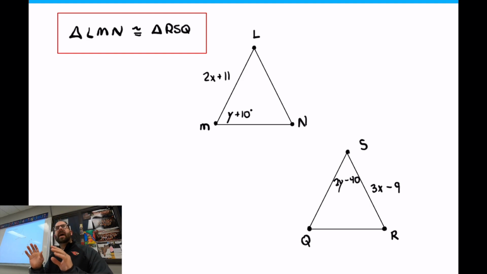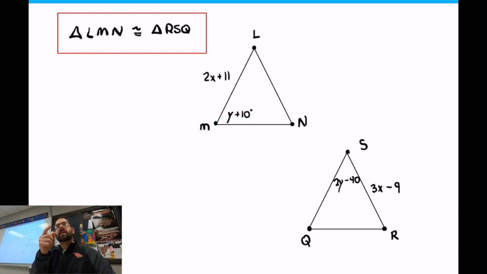Okay, let's talk about that item up in the corner. Now that I've given you a little bit of time, maybe you're still drawing, that's fine. Let's talk about that item way up in the corner that I put that little red box around. What does congruent mean again? What does that symbol mean? That little squiggly sign above the equal sign, what does it mean?